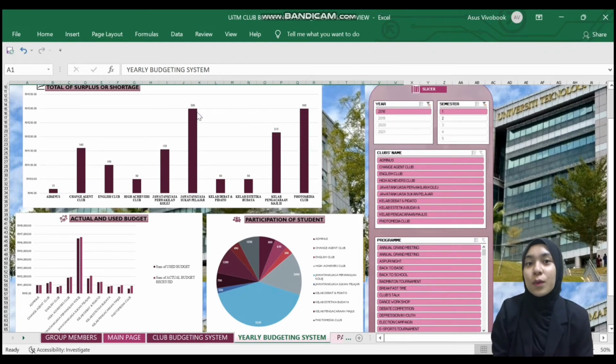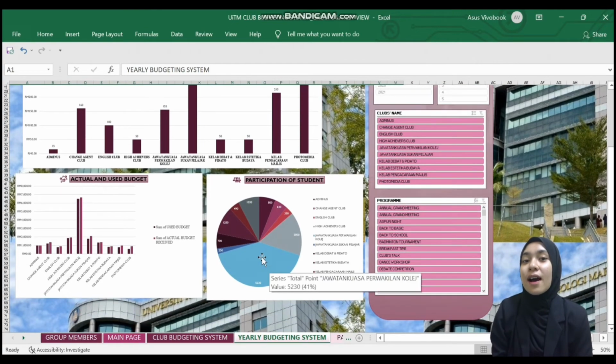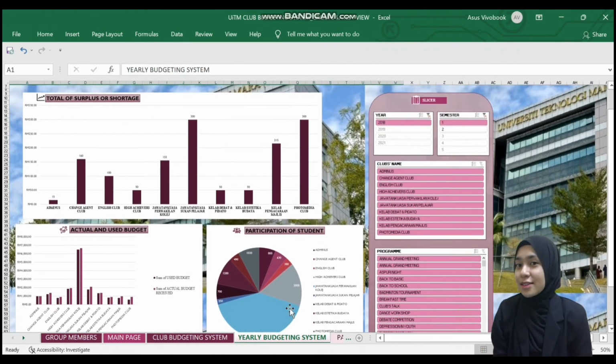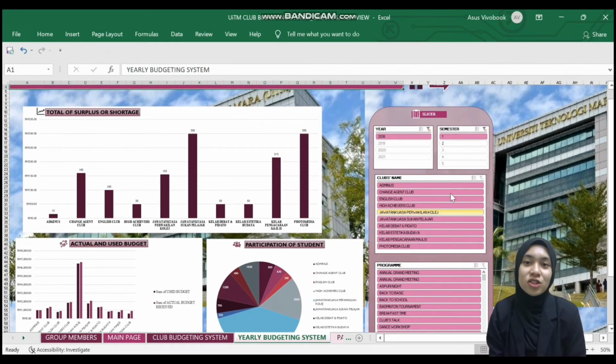According to the chart, we can see Club Jawatan Kuasa Sukan Pelajar has the same total surplus as Photo Media Club, and Jawatan Kuasa Perwakilan College has the highest participation of students this year. The slicers are very clear and make it easy to check the data for each year.